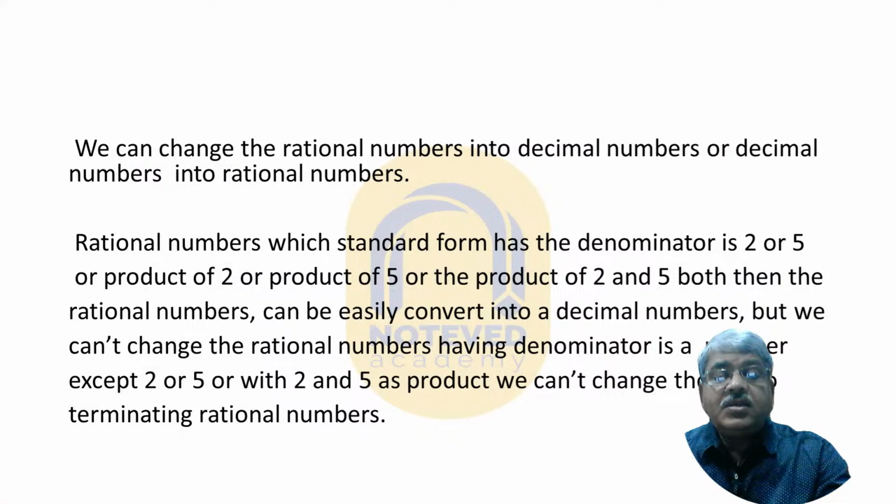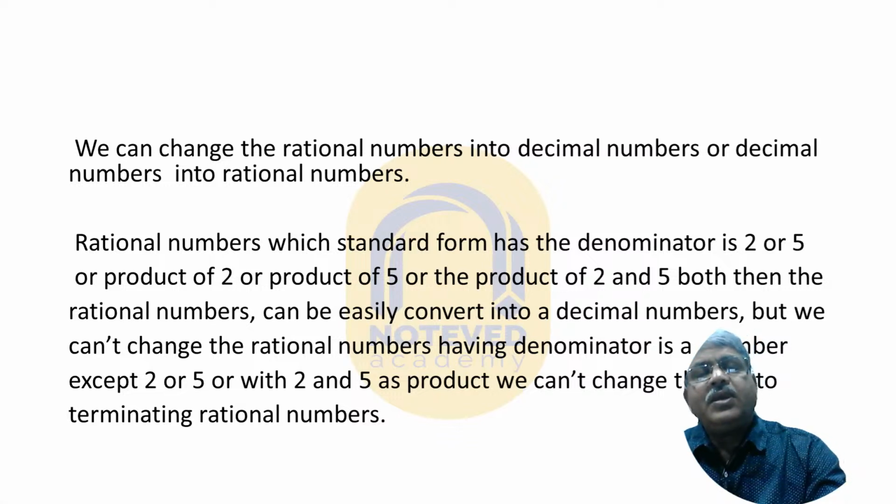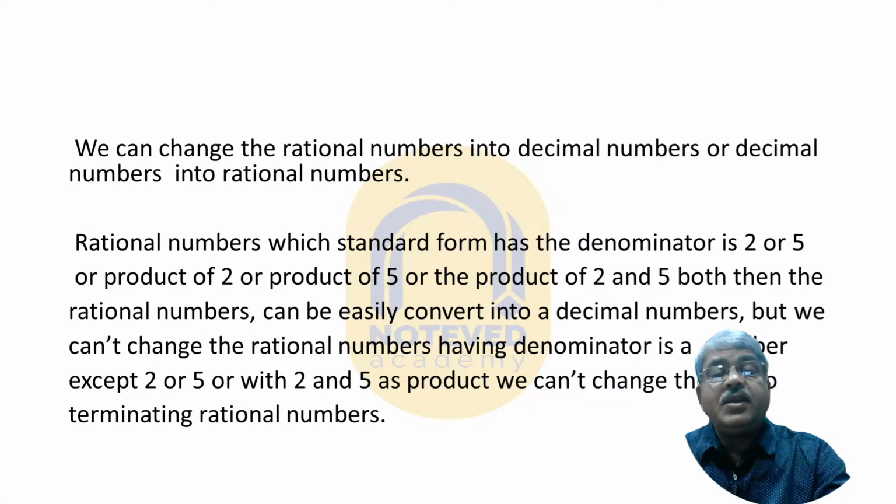If the denominator of a rational number in standard form is a product of 2s, or 5s, or both 2 and 5, then the number is a terminating decimal number.